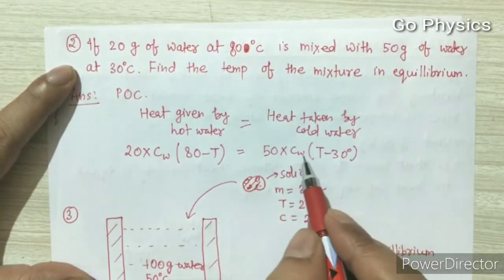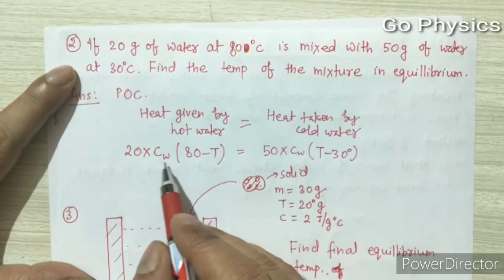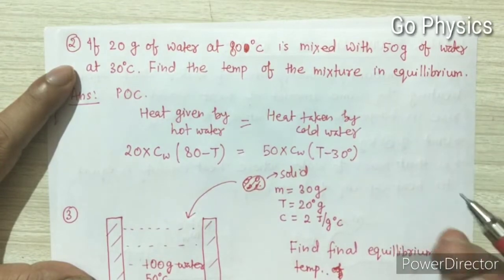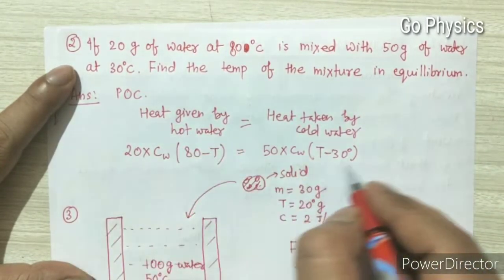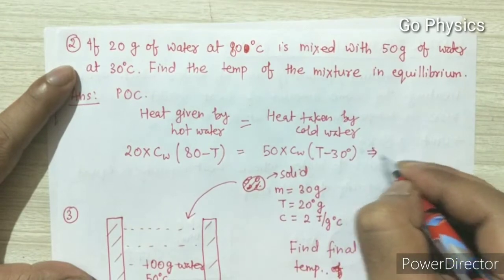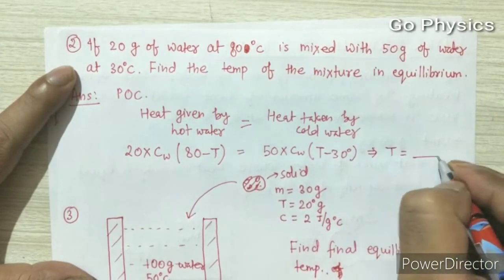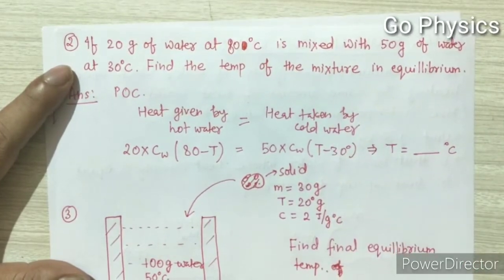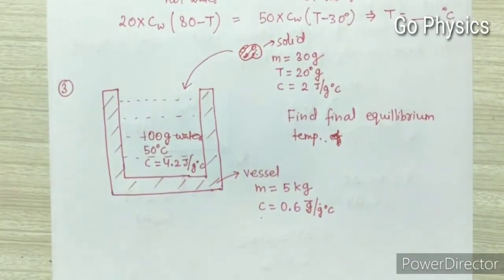We already know that the specific heat capacity of water, C W, is equal to 4.18 or 4.2 joule per gram per degree Celsius. So when we simplify this, we will get the value of T, and this will be the answer for the given sum. Now let's see question number 3.